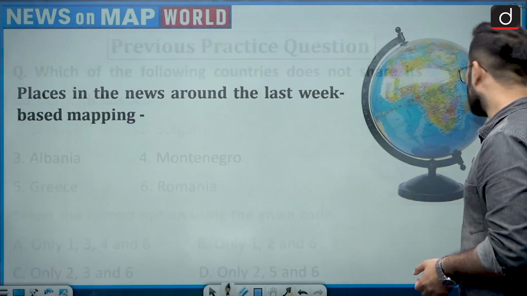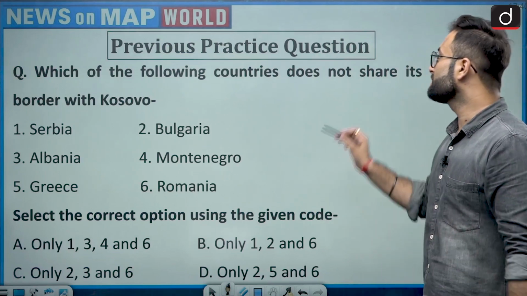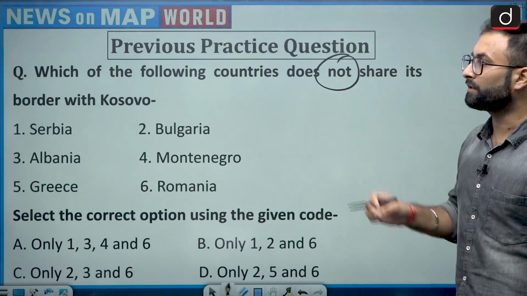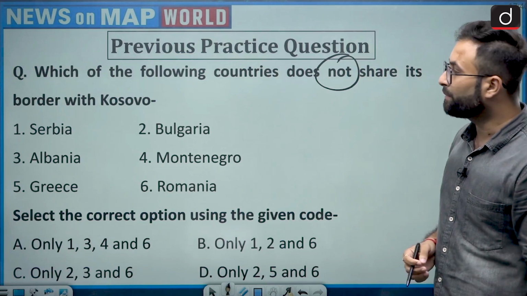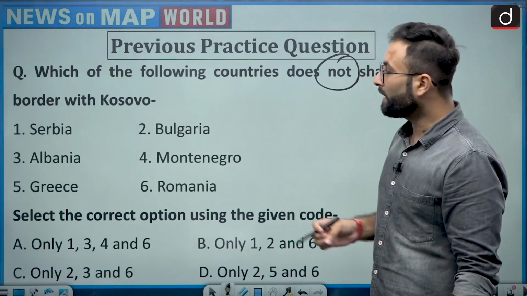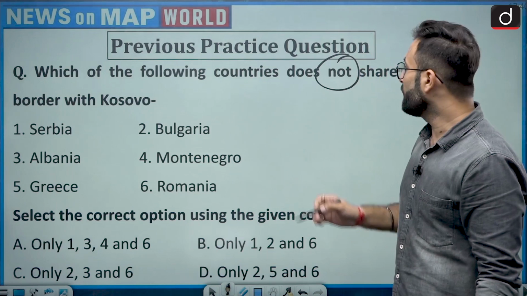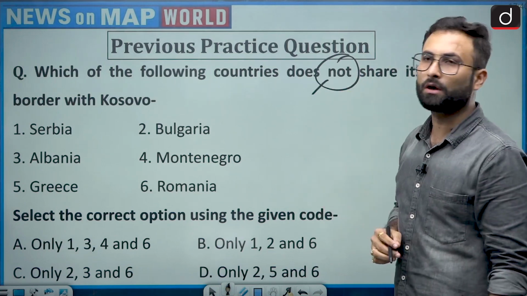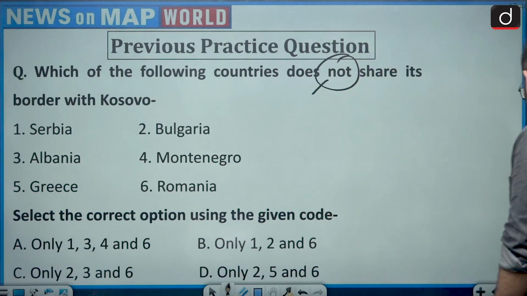The question was related to Kosovo. Which of the following countries does not share its border with Kosovo? Options are given here: Serbia, Bulgaria, Albania, Montenegro, Greece and Romania. So you have to choose which is not having the border with Kosovo. Now let's have a look at the map.